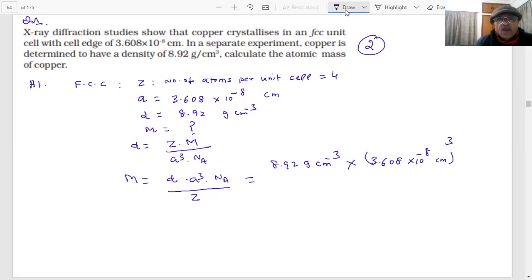Yes, sir. What is N A, student? 6.022 into 10 raised to power 23 atoms per mole. Okay? What is the Z, student? 4, 4 atoms.